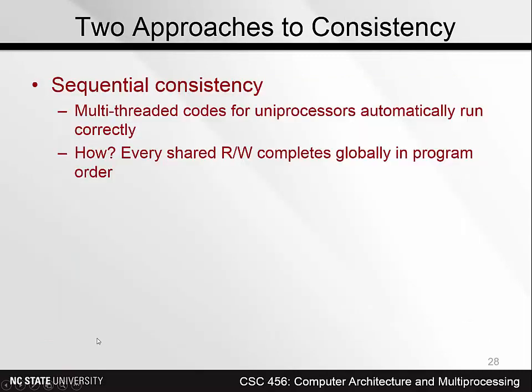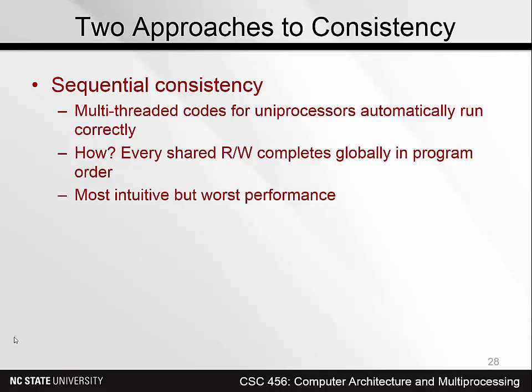Now, in dealing with consistency, there are two different kinds of consistency. The simplest to deal with is sequential consistency, where multi-threaded code for uniprocessors automatically runs correctly on multiple processors because the system sees all of the operations in the same order. That is to say, every shared read or write completes globally in program order. When I say completes globally, that means it's seen to happen at the same time everywhere. The other kind of consistency is relaxed consistency models.